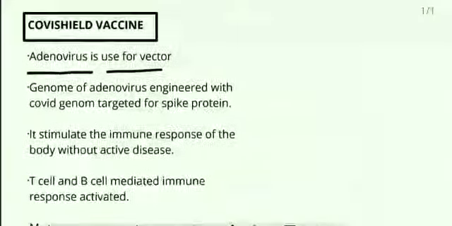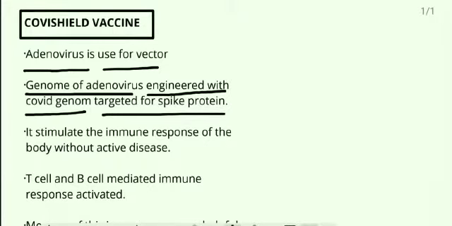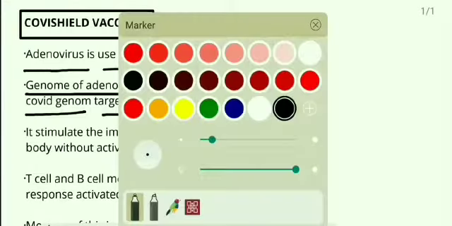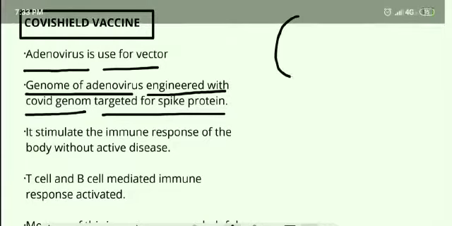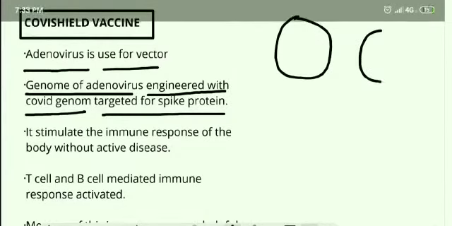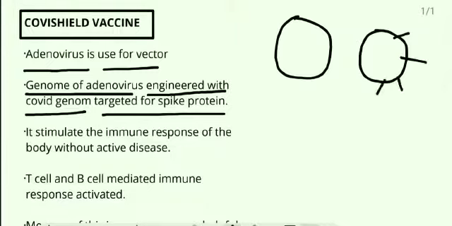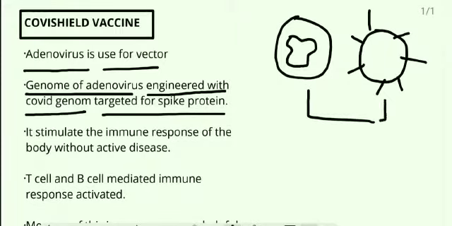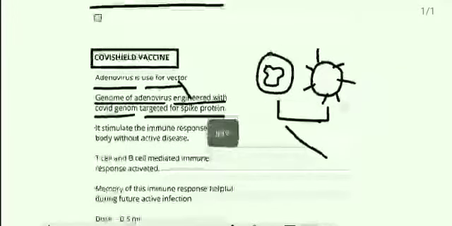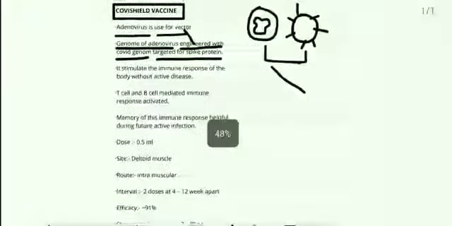The genome of the adenovirus is engineered with the COVID genome and targeted for the spike protein. Now we are looking at the mechanism. Suppose this is the adenovirus and this is the COVID virus with the spike protein. This is the genome of the adenovirus. Now what are we doing? We are engineering the spike protein genome of the COVID virus into the adenovirus.